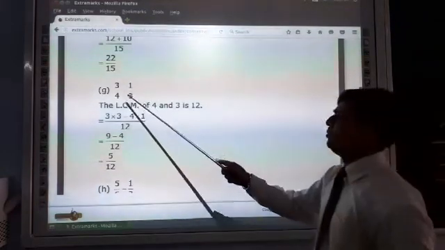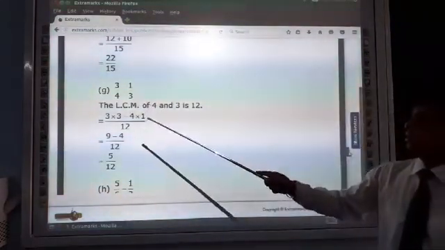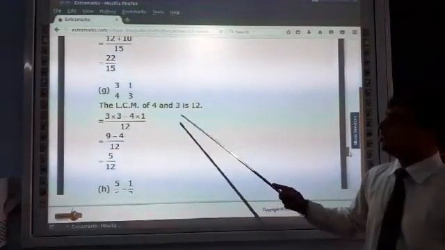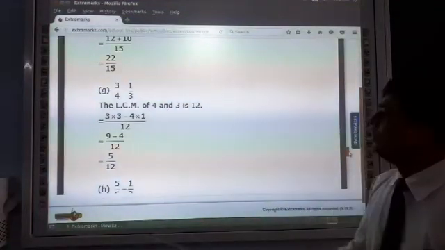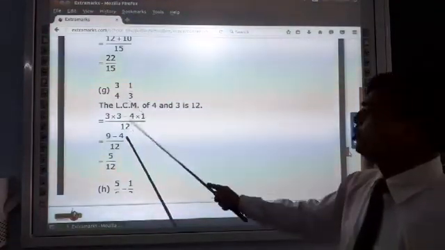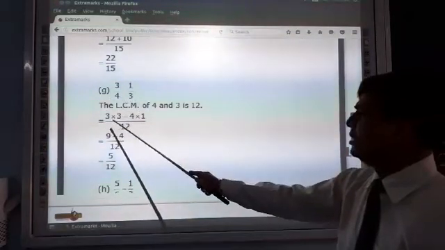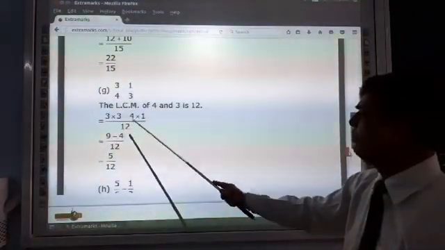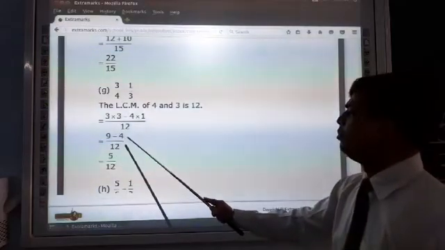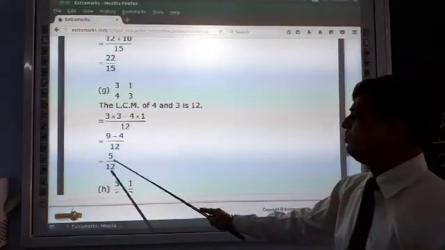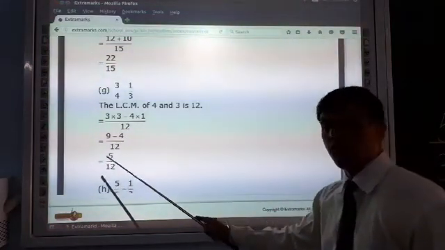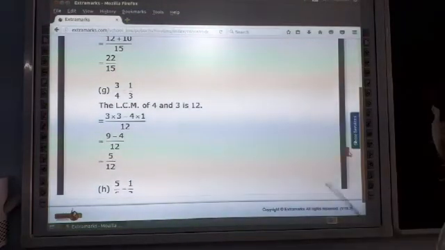Next is 3 upon 4 minus 1 upon 3. The LCM of 4 and 3 is 12. 4 threes are 12 and 3 threes are 9 minus 3 fours are 12, 4 ones are 4. 9 minus 4 upon 12. 9 minus 4 is equal to 5 upon 12. This is the answer.